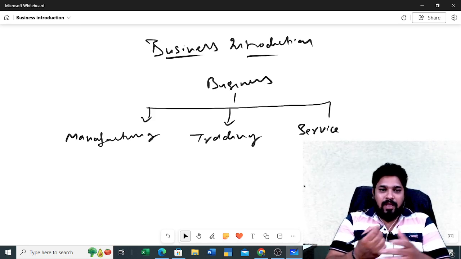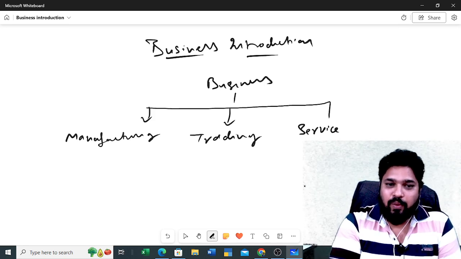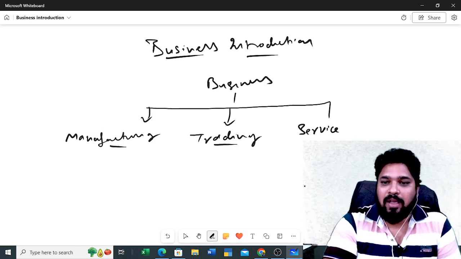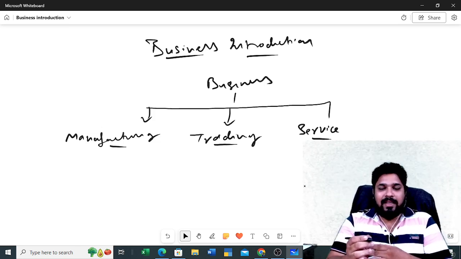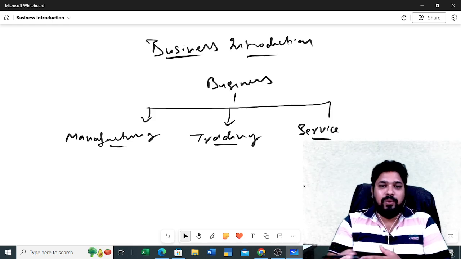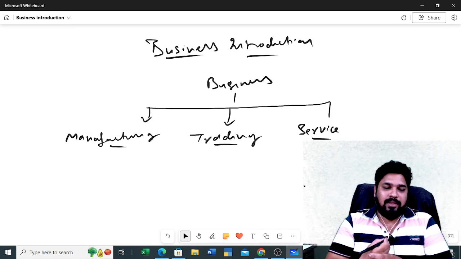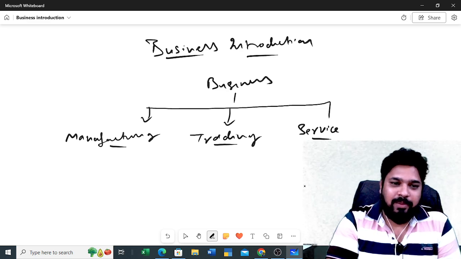let me say, what is a manufacturing business? First we will see what is a manufacturing business, then what is a trading business, or what is a service based business. If you understand these three terms, then you can do the accounting in a very easy manner. So let me tell you what is a manufacturing business.